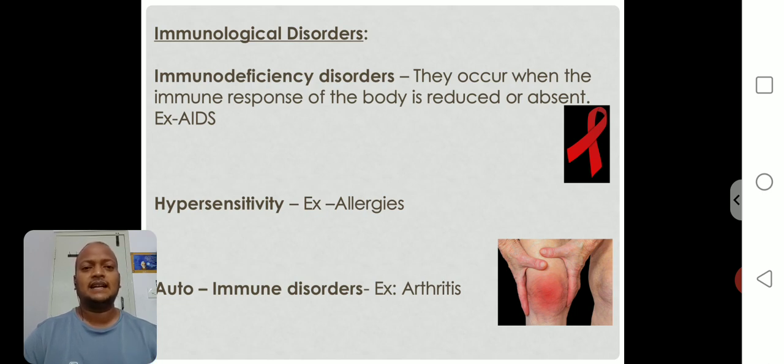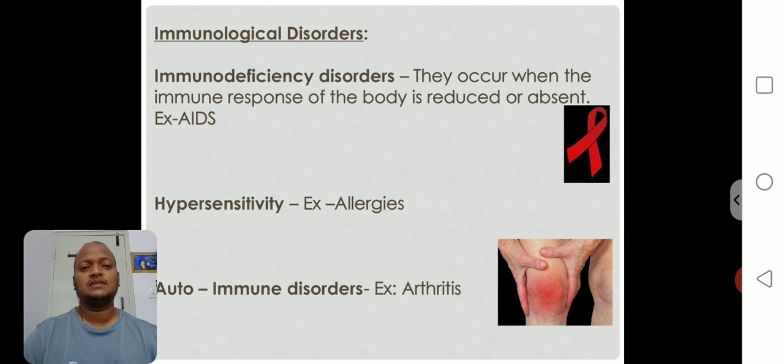When any type of antigen enters the body, our immune system responds against that antigen, for example by releasing antibodies. Such activities are the immune response. When the immune response is reduced or completely absent, that type of disorder is called an immunodeficiency disorder.